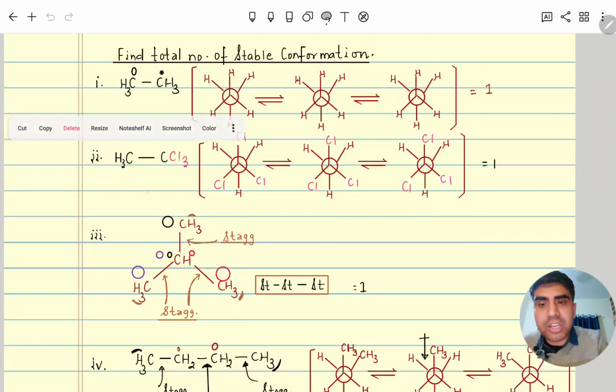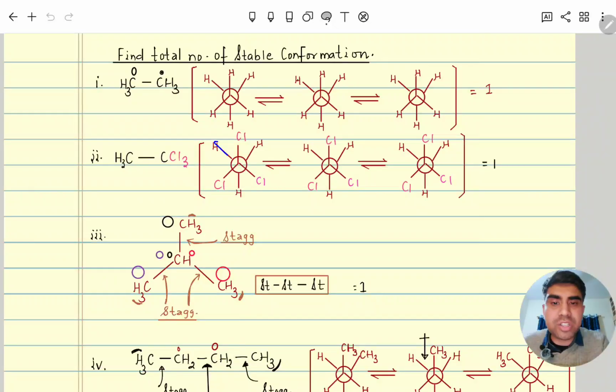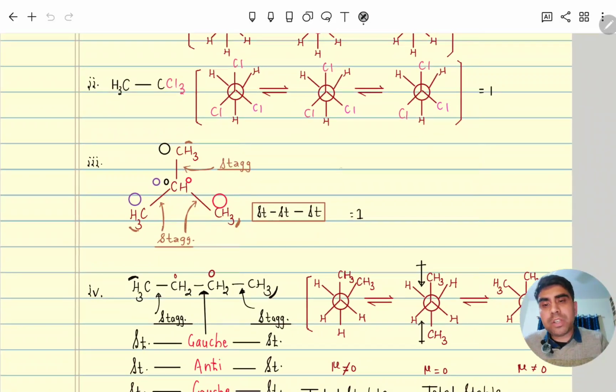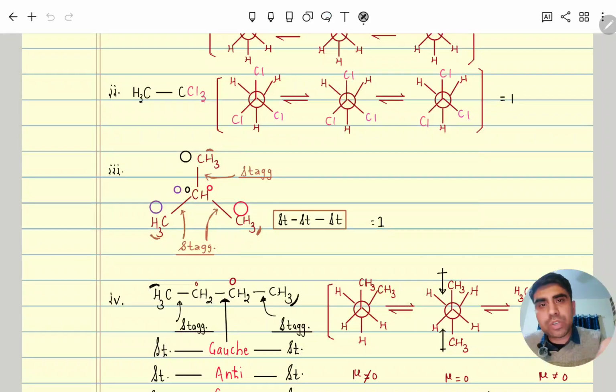Here also we have CH3 along with CCl3. So CH3 has 3 hydrogens on the front carbon, and the chlorines are here. The chlorines will rotate from this position to that. Let's suppose this is gauche, then it will be anti. But gauche and anti are not possible here, so again only one conformer. Now coming to this example, here you can see carbon single bond carbon. So this will also be a conformer, and this, and this. All will rotate. Let's suppose this is the front carbon and this is the back carbon, and similarly for the others.